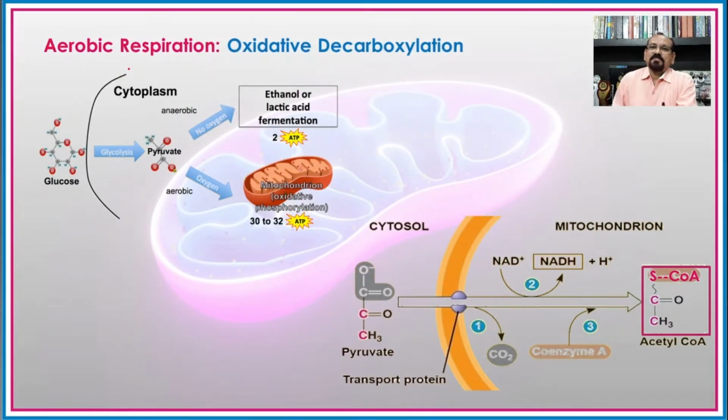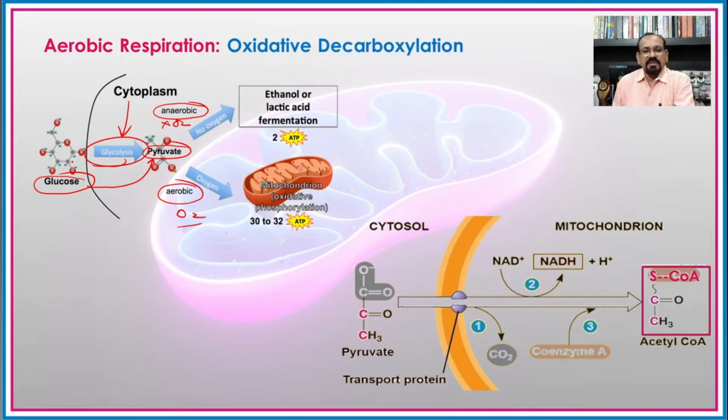Earlier we have seen that glycolysis is carried out in the cytoplasm, and after glycolysis, from one molecule of glucose, there is a formation of two molecules of pyruvic acid. Later on, after the formation of this pyruvic acid, it is decided whether there will be aerobic or anaerobic respiration on the basis of the presence or absence of oxygen. If oxygen is present, then there will be the aerobic process, and if there is no oxygen, then there will be anaerobic respiration.